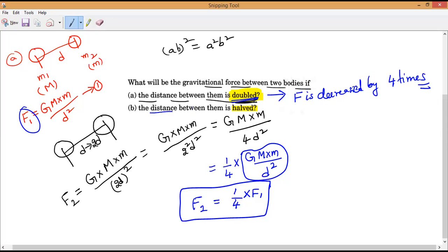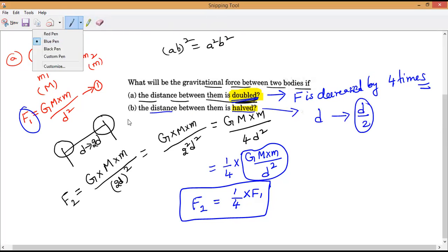So half means D becomes what, guys? D becomes what? D by 2. That's all. Understanding? Nothing else will change. Remaining all the things will be the same. So the first part is completed. If it is completed, let me know. Then only I'll teach the second part. Finish it first.